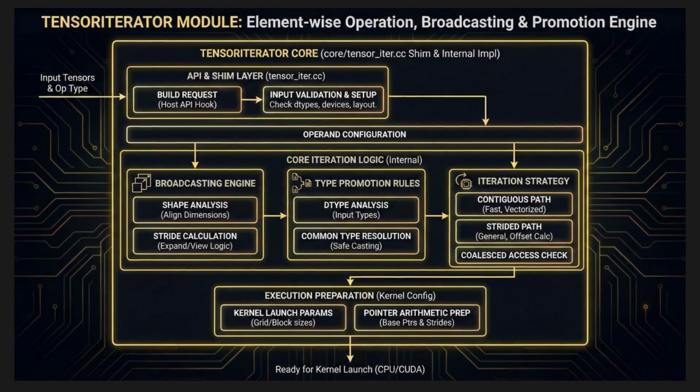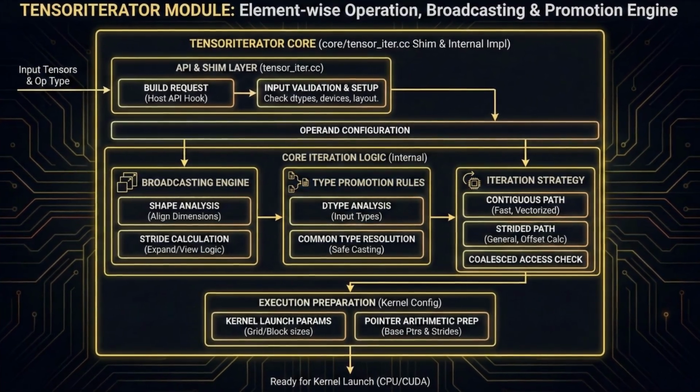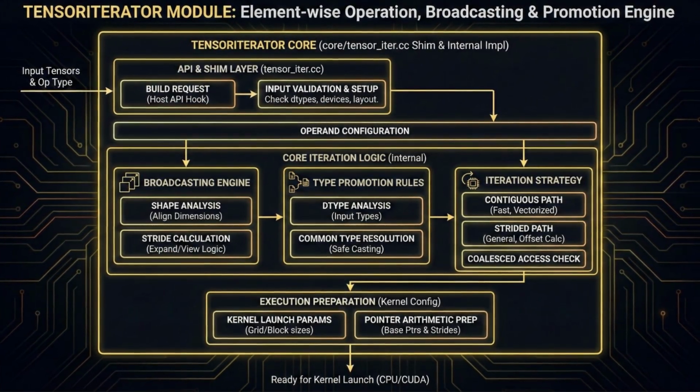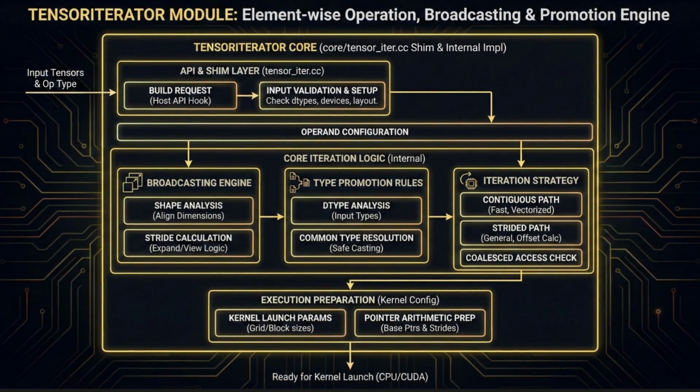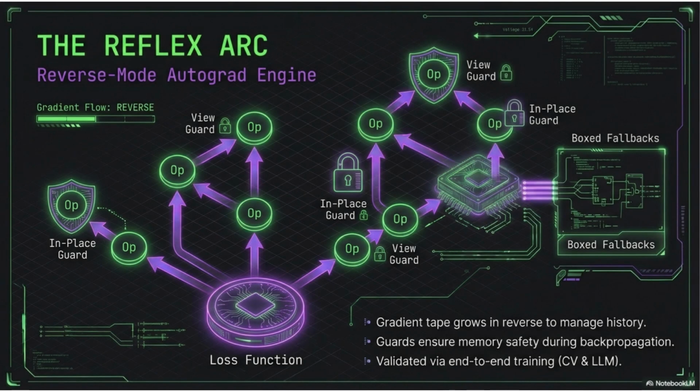Then there's TensorIterator. Instead of writing shape-specific kernels, TensorIterator computes a unified, broadcasted iteration space. Both CPU and CUDA backends consume that same iteration logic, guaranteeing semantic consistency across devices. Autograd builds on top of that. If any of those layers disagree, the runtime breaks. This isn't scaffolding. It's a real systems core, generated, compiled, and validated under an agent-driven workflow.